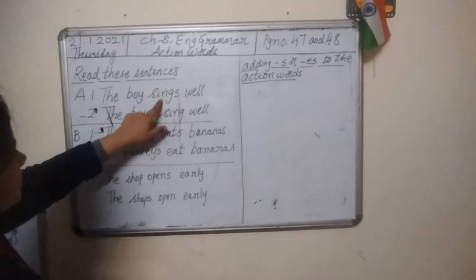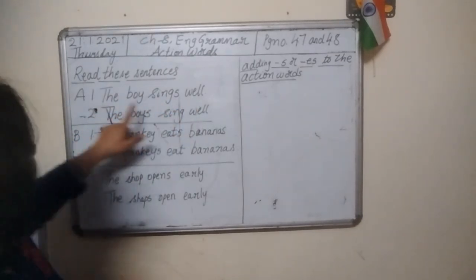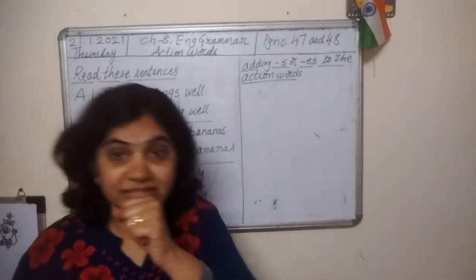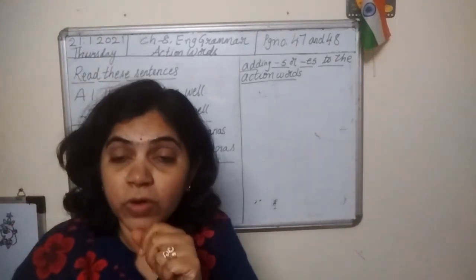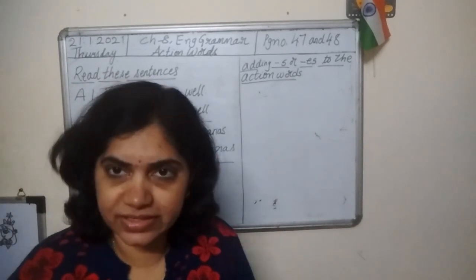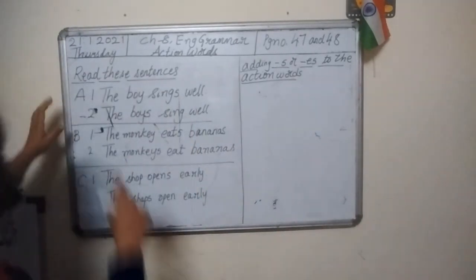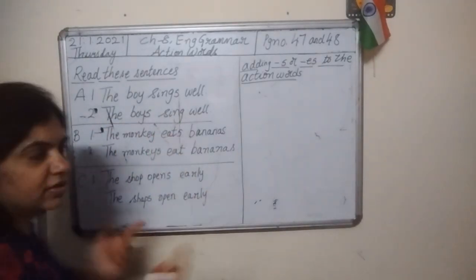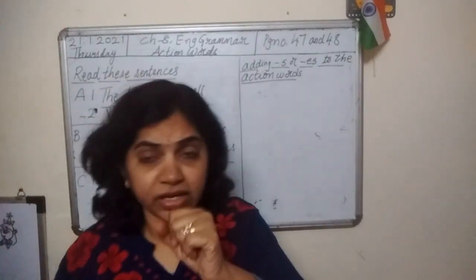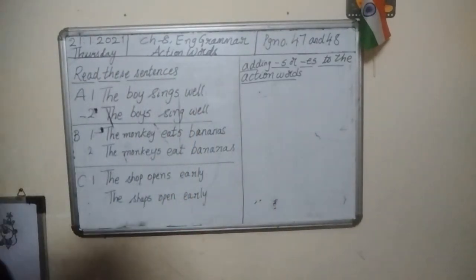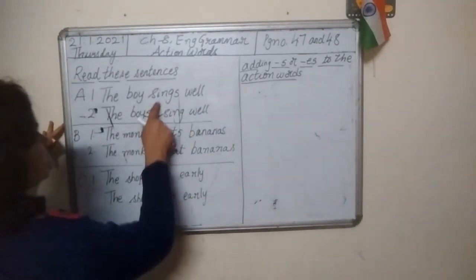The boy sings well. So, identify the action word here. What is the action word? Sings. Right? See the second one. The boys sing well. So, here action words are same.